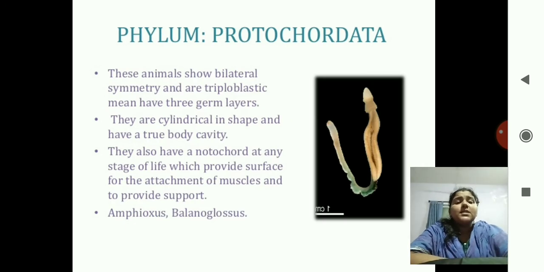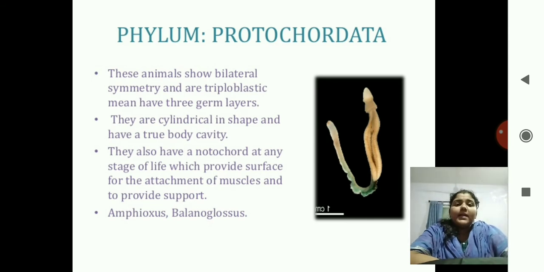Next phylum is of Protochordata. So here proto means first and chordata means chordata. Correct? So proto means very first organism, which at the embryonic stage has the notochord, but after when it develops into the adult stage they have the vertebral column. So therefore they are known as Protochordata, primitive. They are not fully chordate, not fully in the notochord stage.